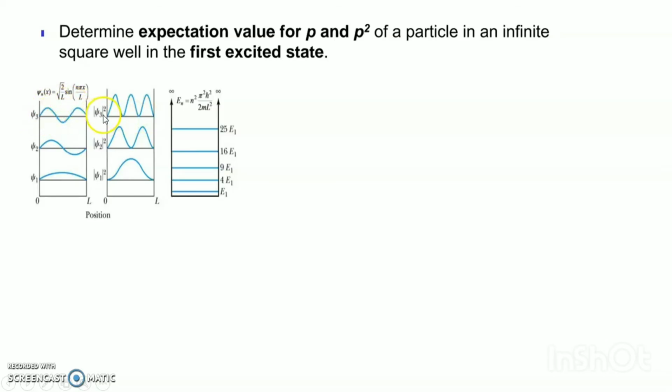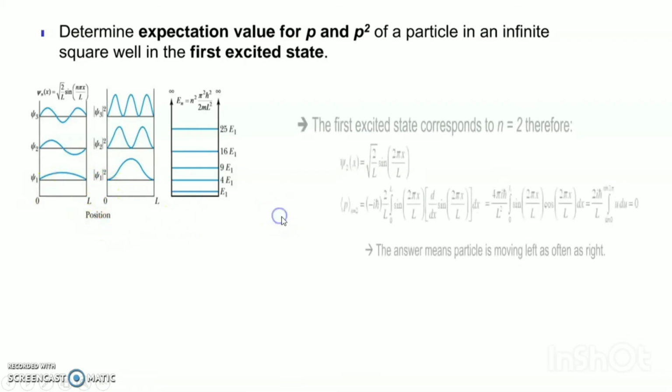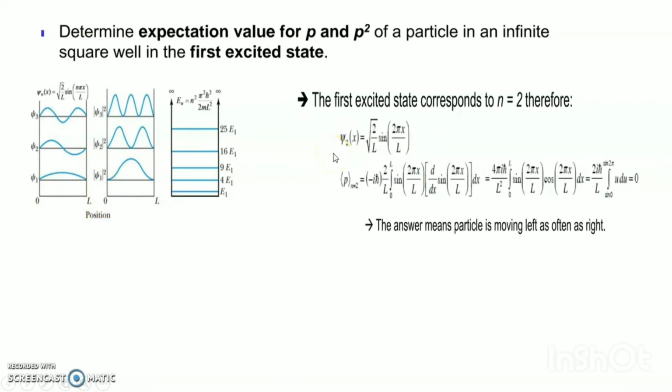The first excited state corresponds to n equals 2. Therefore psi 2(x) is equal to root over 2 by L sine of 2 pi x by L, and the expectation value of p is equal to 0. The answer means the particle is moving left as often as right.